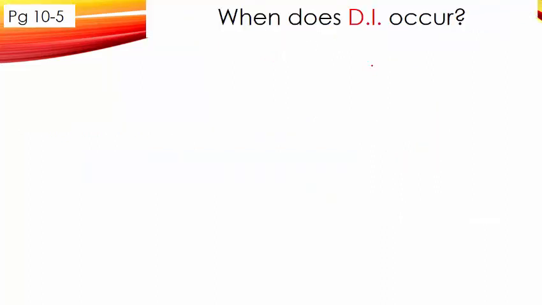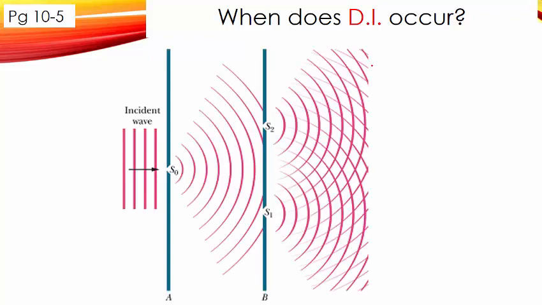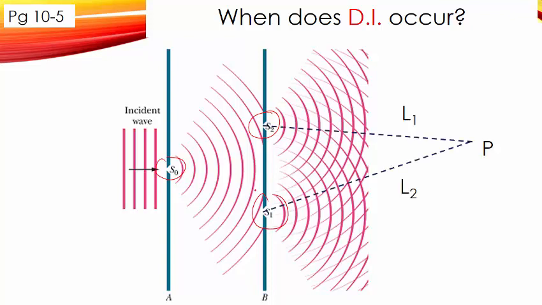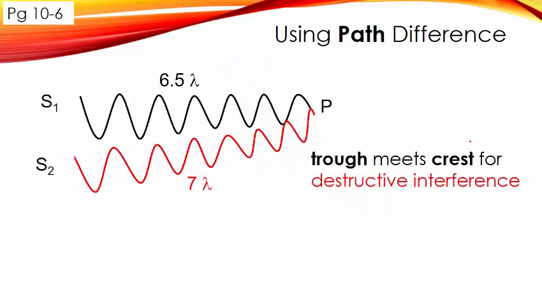Let's now look at when destructive interference occurs. I'm sure you have an idea now. Again, we have a single slit and 2 slits here, with a wave passing through. Now at point P, if we want destructive interference, how will it be? Again, we use the path difference. Notice again, we both start from the crest.